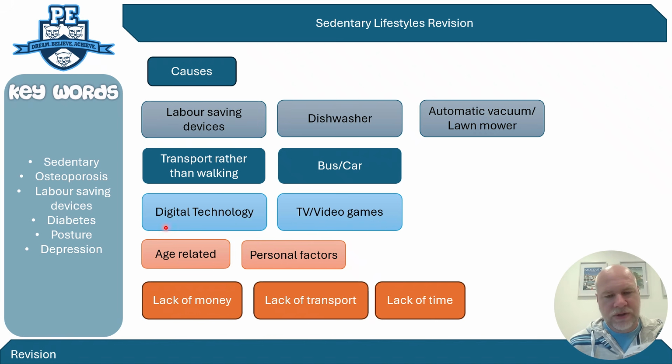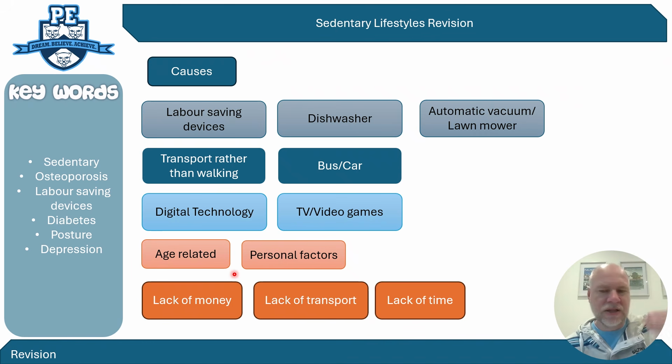Now, other types of questions that you might get faced with is what factors might cause a particular age group or particular group of people to be less physically active or to lead sedentary lifestyles. So in probably the most recent one, it asks why young people are at greater risk of sedentary lifestyles. And what they don't really want to know is these causes.